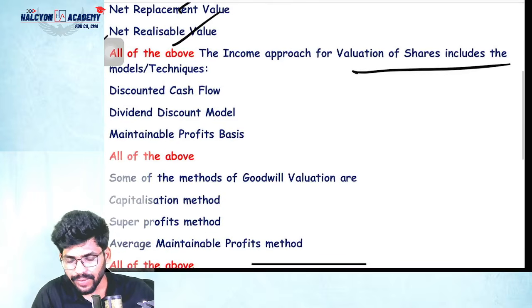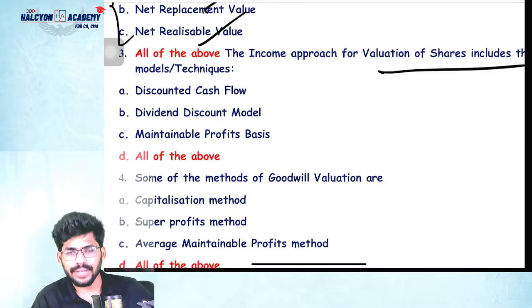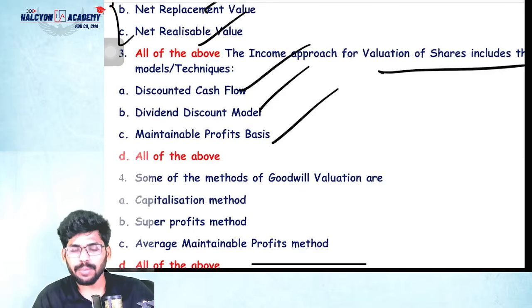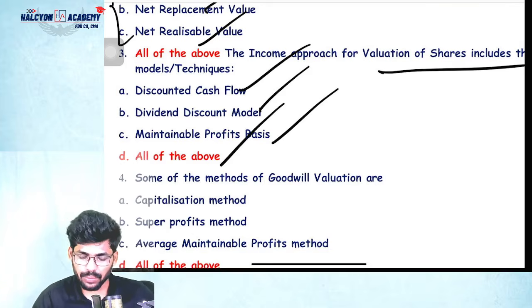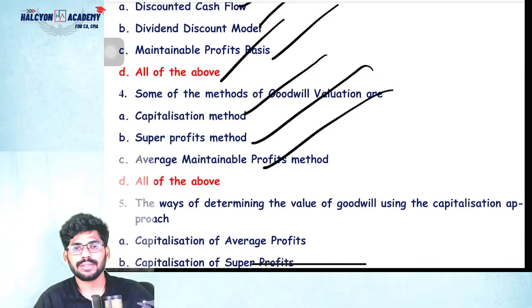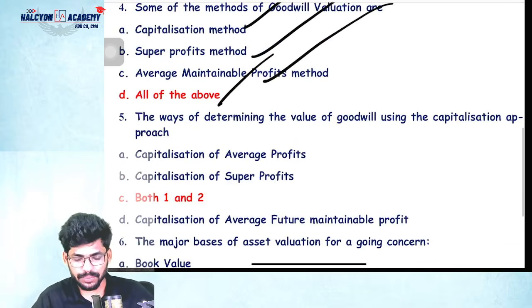Next, the income approach for valuation of shares includes which models or techniques? Discounted cash flow model is there. Dividend discount model is there. Maintainable profit basis is also there. So all of the above. Some of the valuation of goodwill methods: calculation method, super profit method, average profit maintenance method. So total, all of the above.